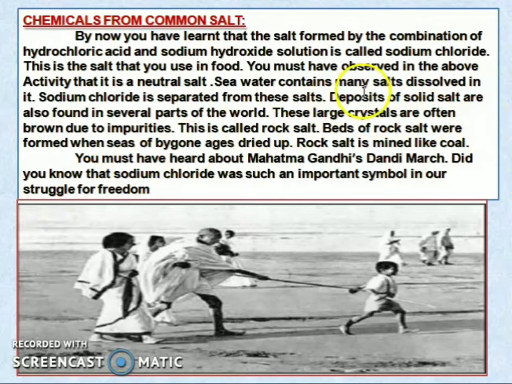Sea water contains many salts dissolved in it, and sodium chloride is separated from this. Deposits of solid salt are found in several parts of the world. These large crystals are often brown due to impurities. This is called rock salt. Beds of rock salt were formed when the seas of a bygone age dried up. The rock salt is mined like coal. You must have heard about Mahatma Gandhi's Dandi March. Did you know that sodium chloride was an important symbol in our struggle for freedom?